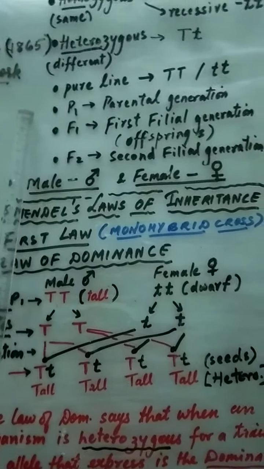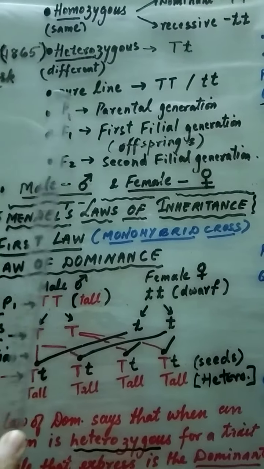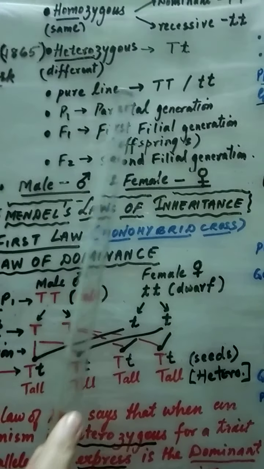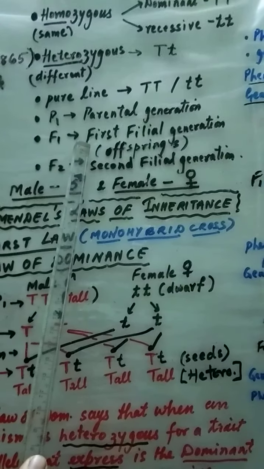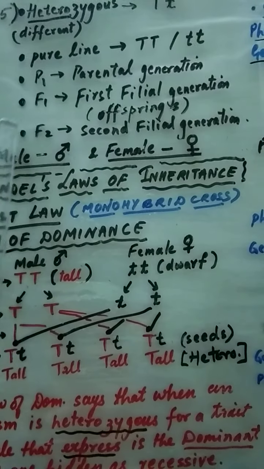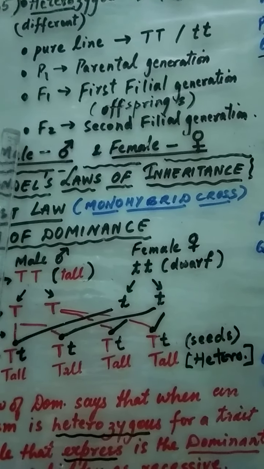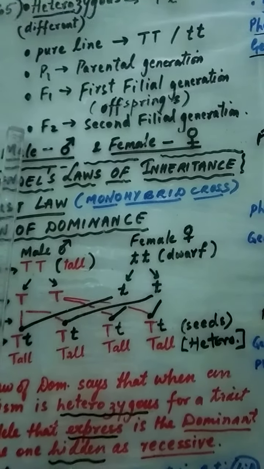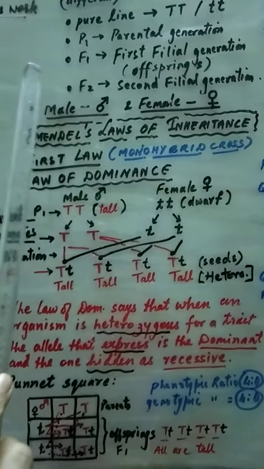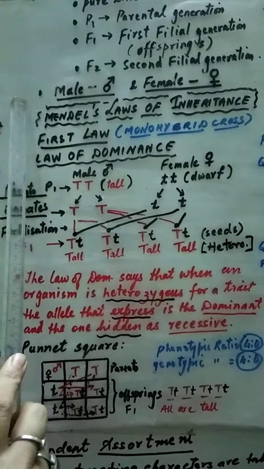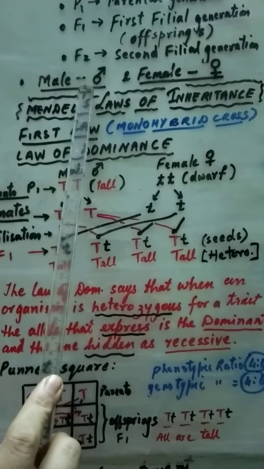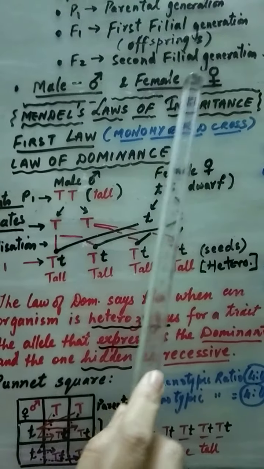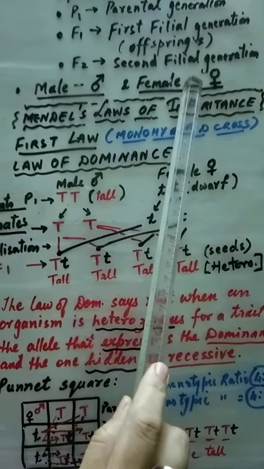The next thing we are going to take is P1. P1 stands for parental generation. Then F1 stands for first filial generation, that is first offsprings. F2 stands for second filial generation or second offsprings of that particular experiment. Here we are going to write male. It is written like this by the arrow, and female will be symbolized with this particular symbol.